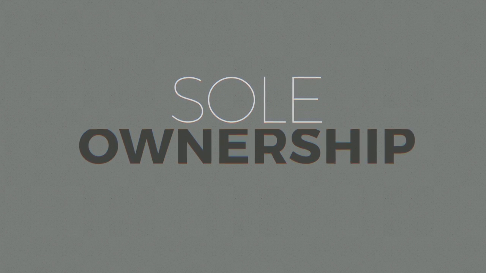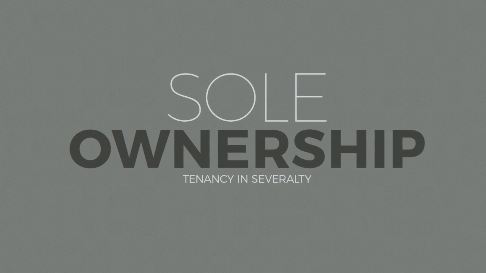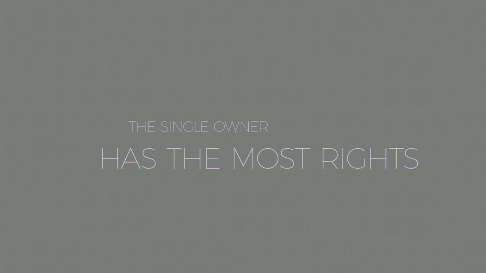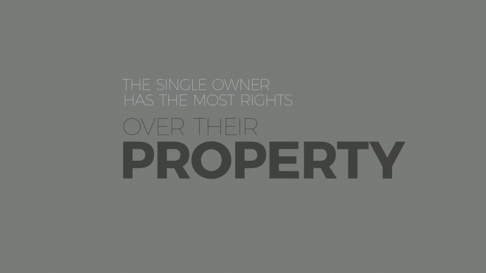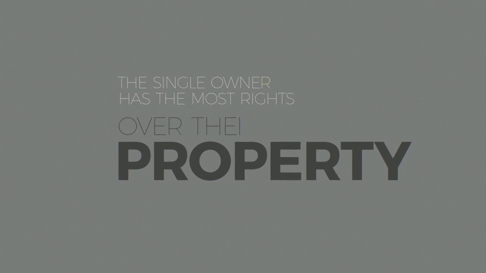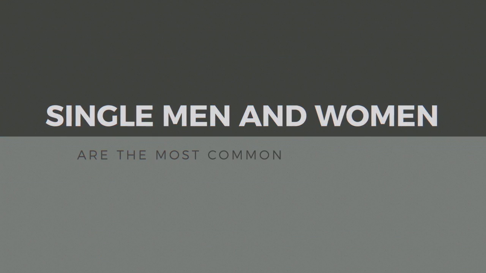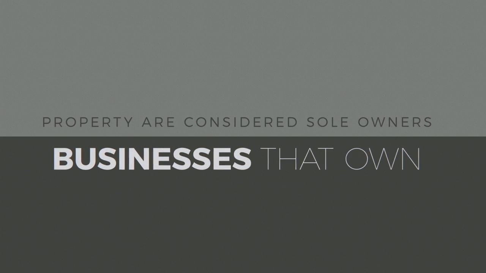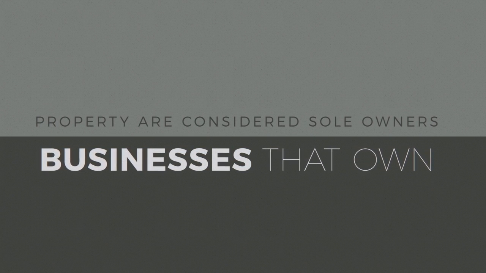When an individual or business owns the only interest in a property, it is called sole ownership, or tenancy in severalty. The single owner has the most complete form of ownership of the property. Single men and women are the most common sole owners, but married men and women can hold property separately from one another to be sole owners. Businesses that own property are also considered a form of sole ownership.